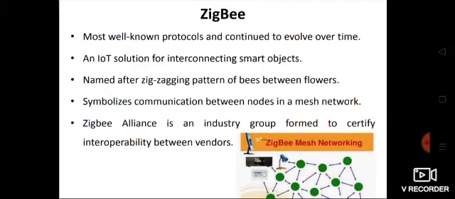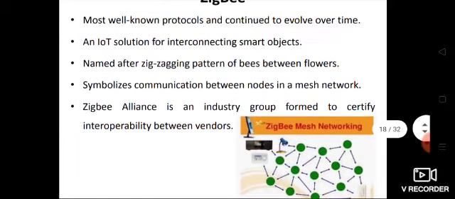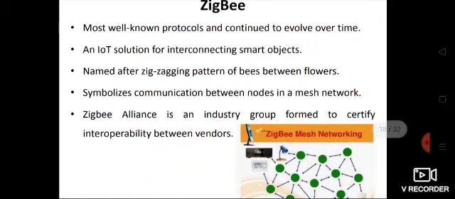The name symbolizes communication between nodes in a mesh network. As I told you, this bottom arrangement of nodes is a mesh network.